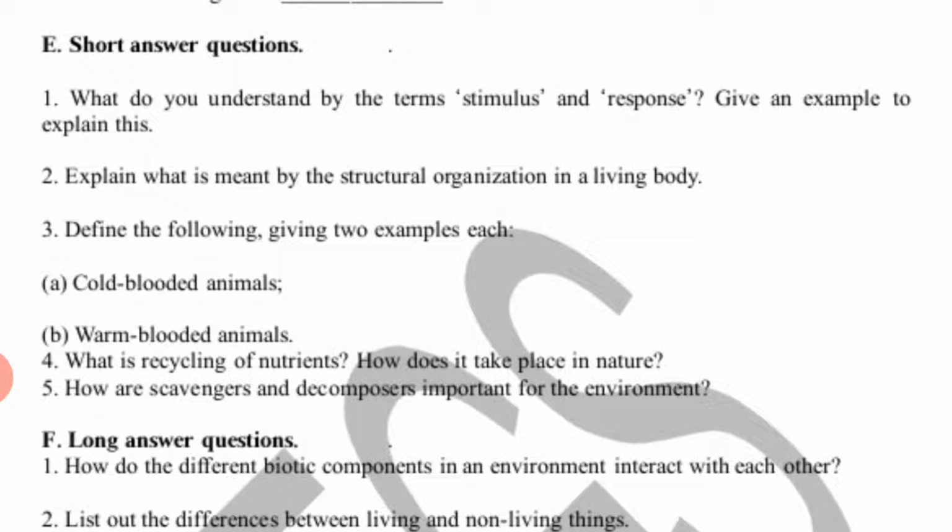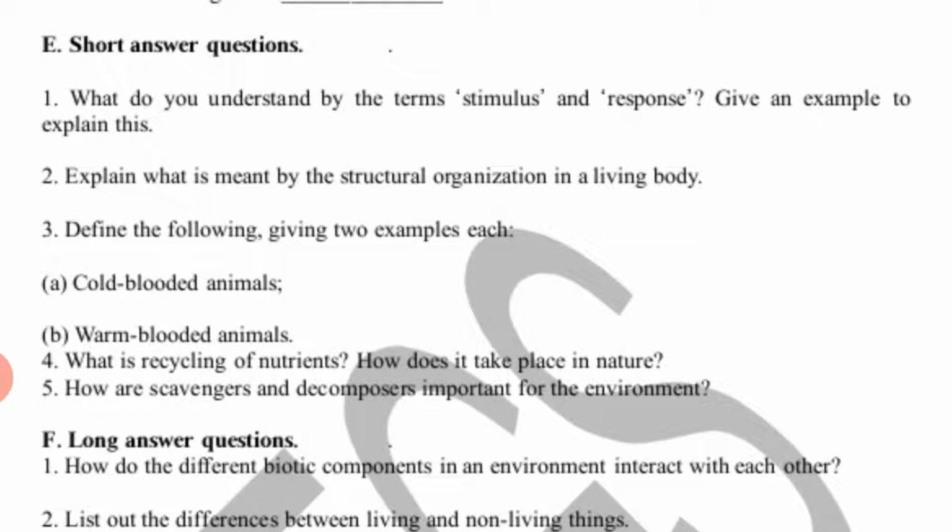Suppose we have a touch me not plant over here, right? So when we touch this plant, what happens? The leaves of this plant will curl up, right? So here our touch is called stimulus and curling of leaves is called response. Same way, another example is of sunflower.